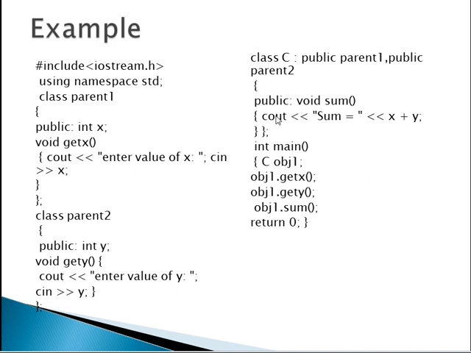Public void sum, inside this, the sum of x plus y. How is it possible? Because the visibility mode is public here. If the visibility mode is public, then we can access this data in any class in the same program. Cout sum is this. Then int main, the object of class C. By using this object, we are accessing the data of the first parent, the second parent and this class.